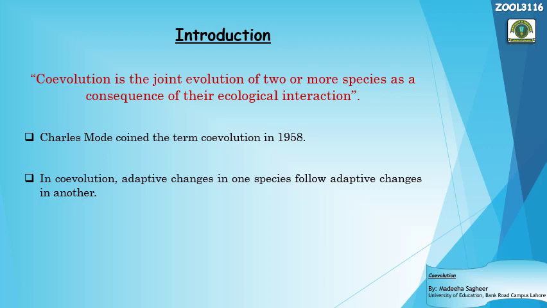This is the change-response mechanism, and that's why it is known as coevolution, because change in one species will provoke change in the associated species that is in close relationship with the first one. So both species are adapting themselves according to the change in each other's traits. This will be elaborated in the coming slides with examples and with different types.